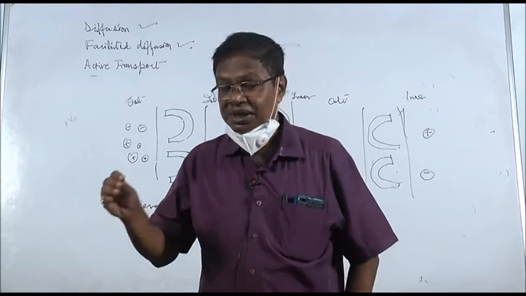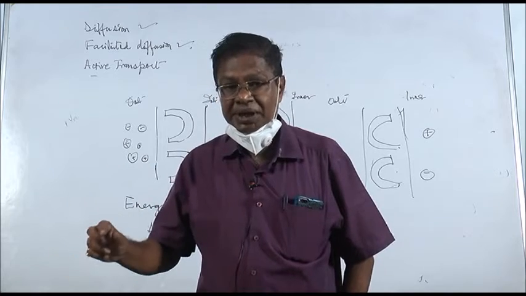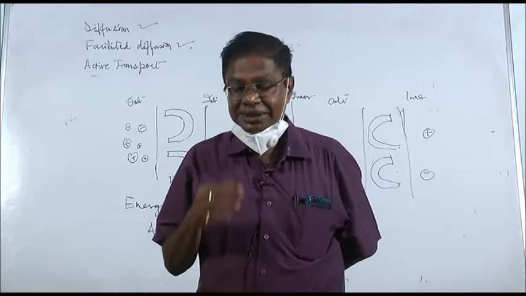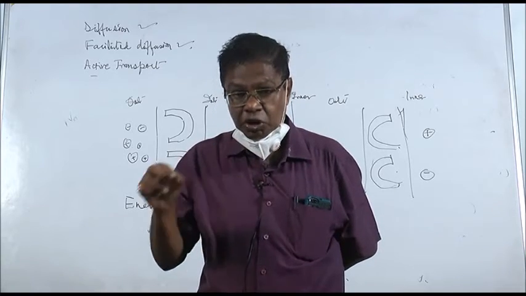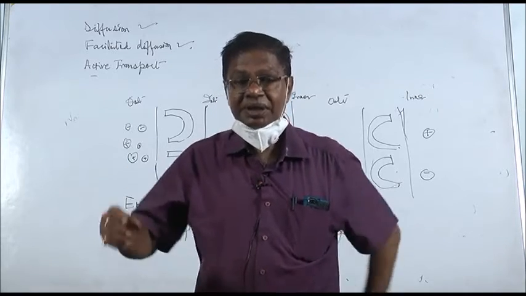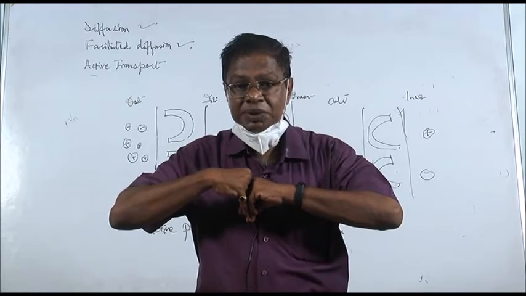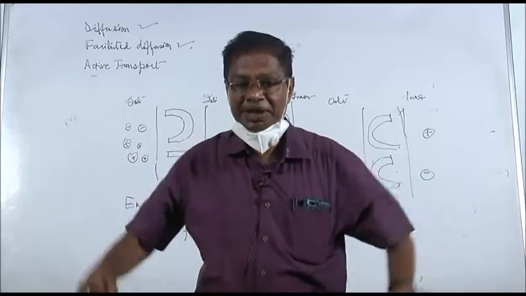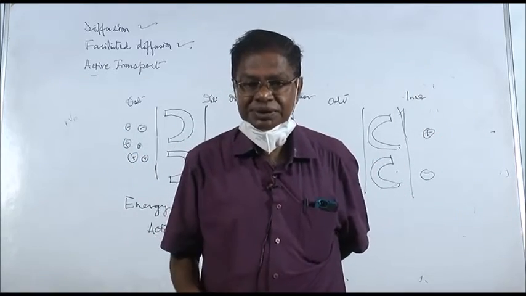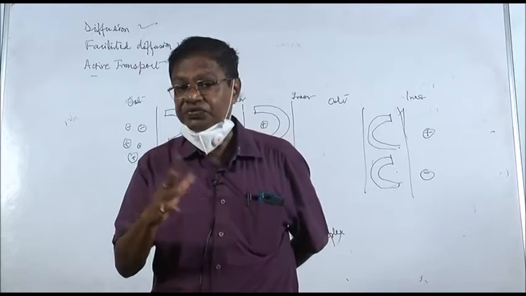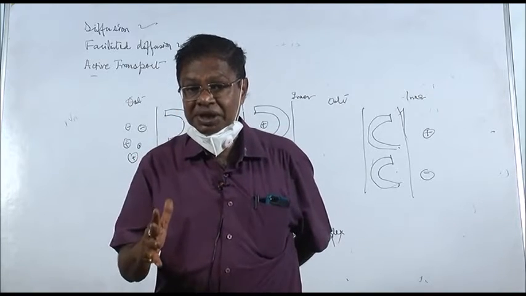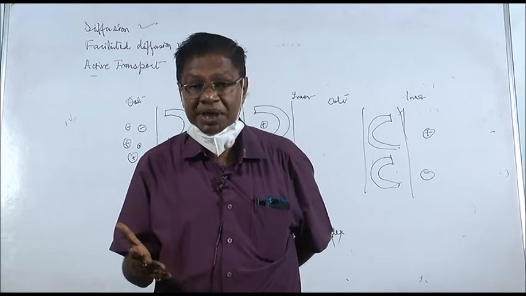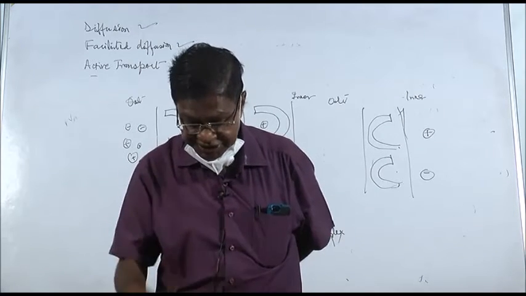Example is the perfume bottle opened in a room and it disperses throughout, and the copper sulfate crystal put in water where the molecules of copper sulfate or ions then move throughout the beaker. Now that is diffusion. Diffusion is because of diffusion pressure. Diffusion pressure is because of chemical potential. Chemical potential can also be expressed in the form of free energy.